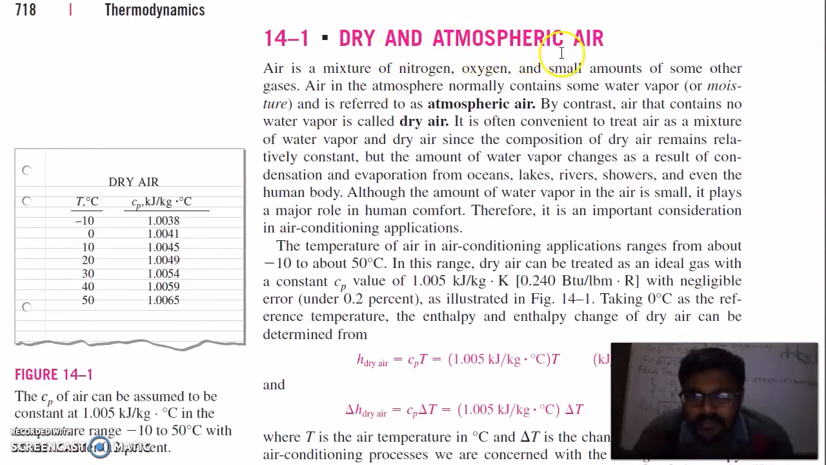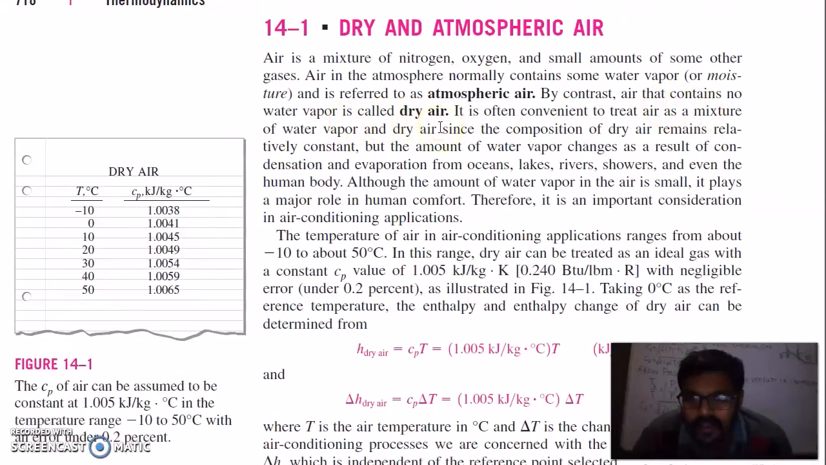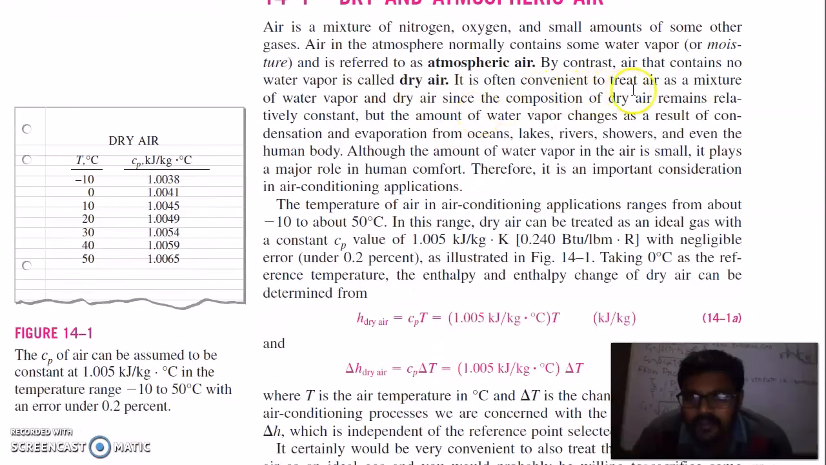So, dry and atmospheric air. Air is a mixture of nitrogen, oxygen and small amounts of some other gases. Air in the atmosphere normally contains some water vapor or moisture, which is referred to as atmospheric air. By contrast, air that contains no water vapor is called dry air. It is often convenient to treat air as a mixture of water vapor and dry air, since the composition of dry air remains relatively constant.